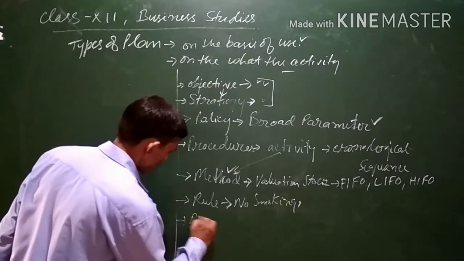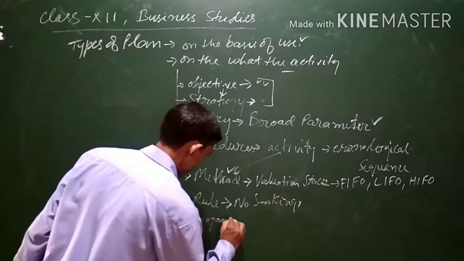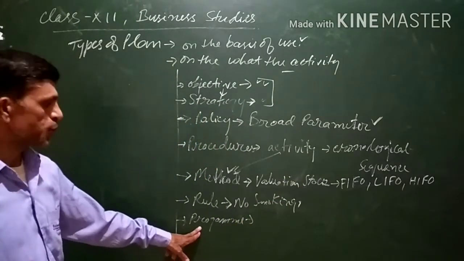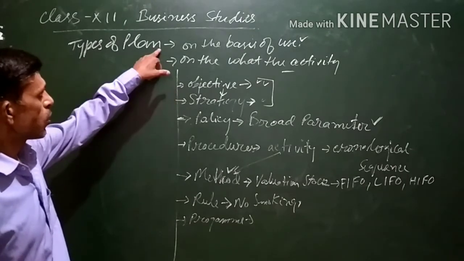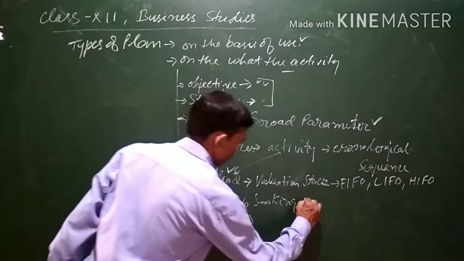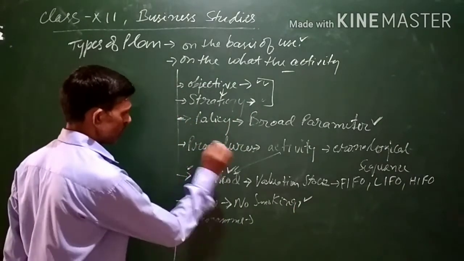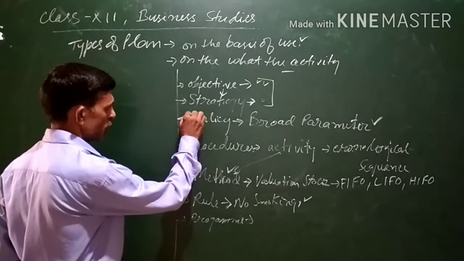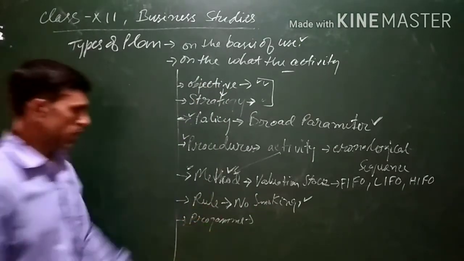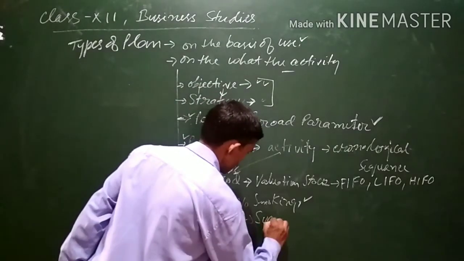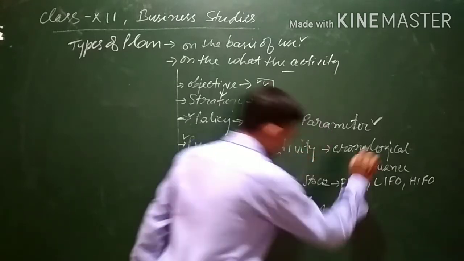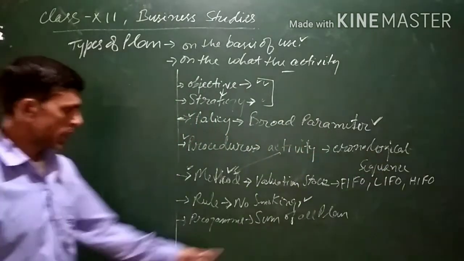Next one is programs. A program is a single use plan, which we have discussed earlier on the basis of use. Method, procedure and policy are standing plans. Program is a single use plan, the sum total of all the plans. The sum of all the plans is the program.